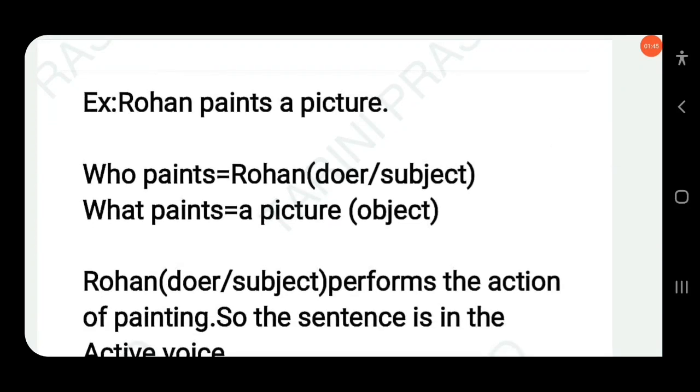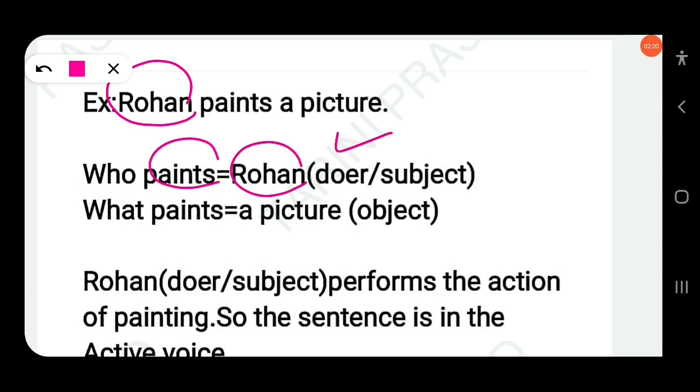Rohan paints a picture. Here the subject is Rohan. Who does the action? Who does the painting here? Rohan. So we can say Rohan is the doer of the action. Whoever does the action in a sentence, we call the subject. So here Rohan is a subject.